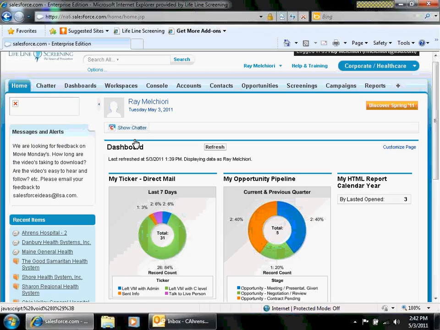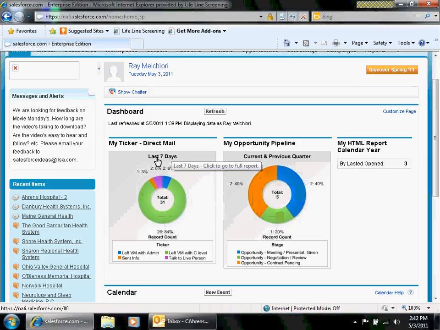Next thing you'll notice is we're all on a dashboard. It's been refreshed for everybody, and the first thing you'll see is my ticker. I almost said tickler, with direct mail, and I've changed this to the last 7 days so that way you can see it. We've also, based on some of your suggestions, changed the made appointment to left voicemail with admin and left voicemail with C-level. So you can refresh this at any time.